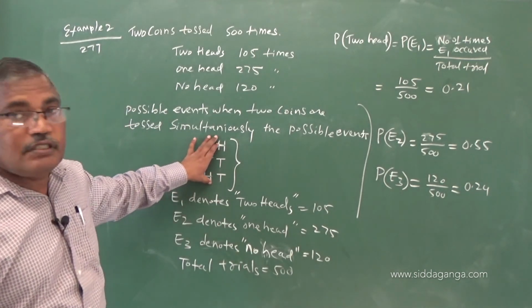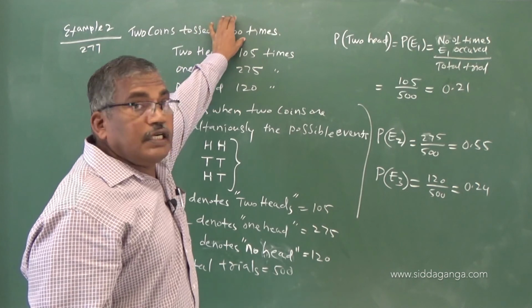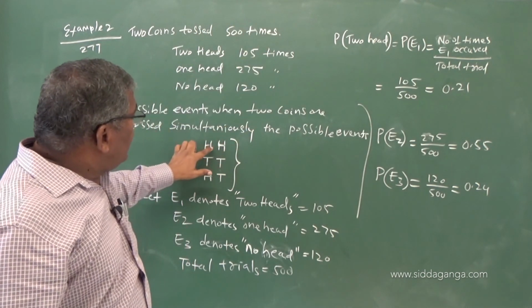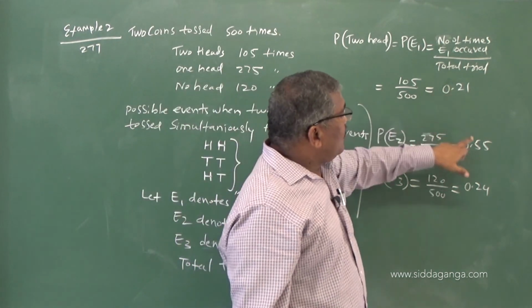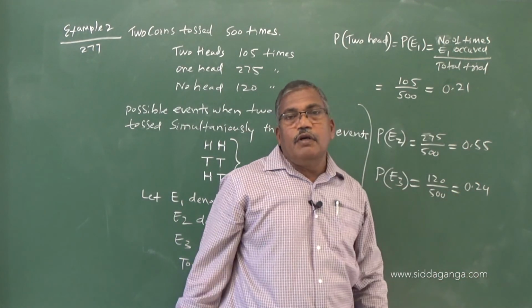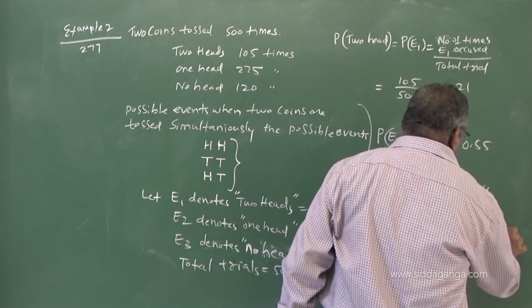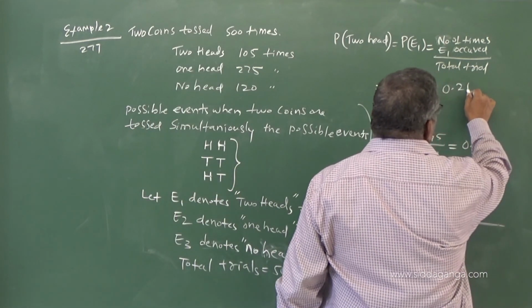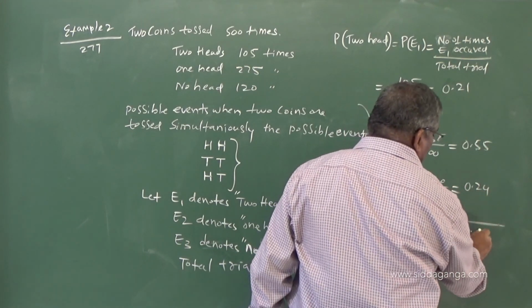These are the elementary events in this trial of 500 times. The sum of the probabilities of these three should always be equal to 1.